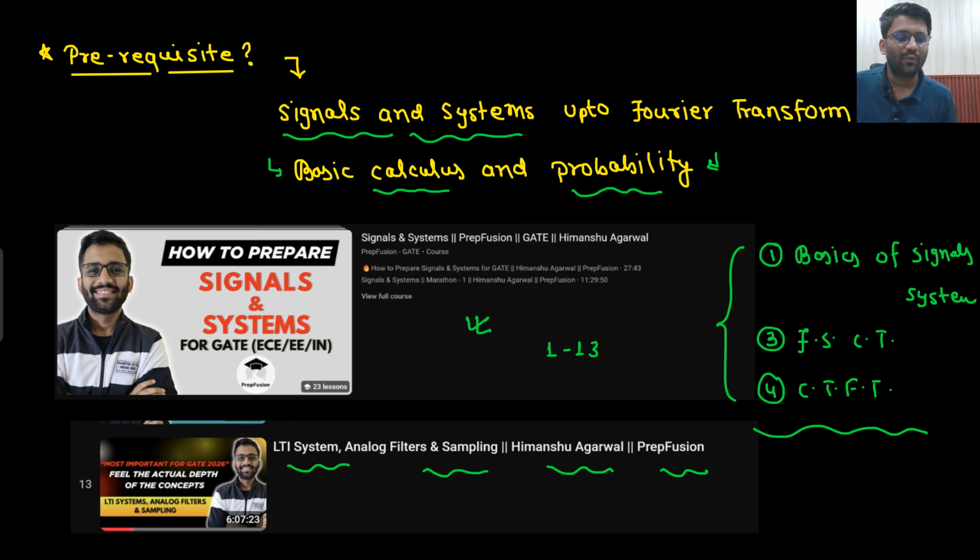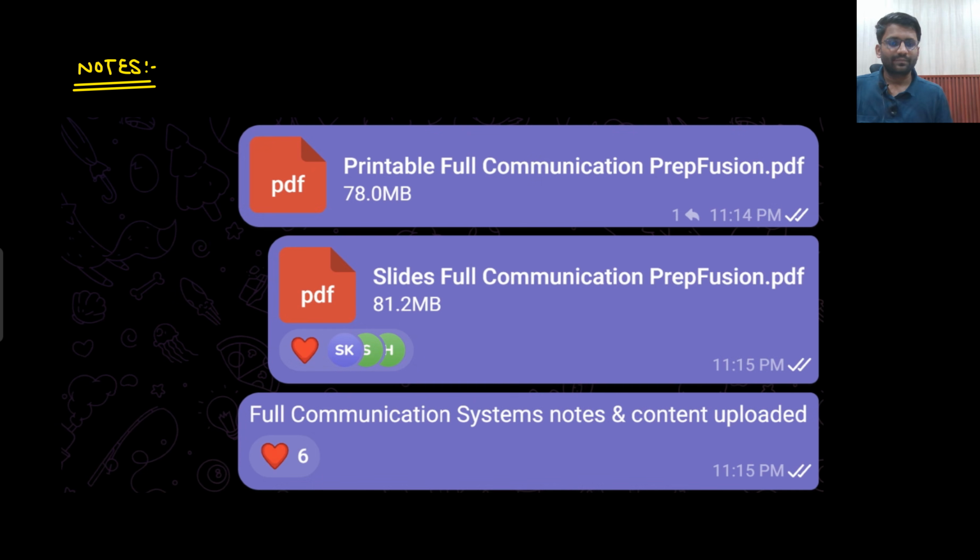So let's get started with how we will study communication system. Sir, what about the notes? So you can go to our Telegram group. Sir, how can I join the Telegram group? In this video, in the description, there will be a link of the Telegram group. There would be written Telegram group and then a link. You can click on that link. You will get into the Telegram group and there you will go to the files section. In the files section you will type printable full communication PrepFusion. You will get this PDF. Slides full communication PrepFusion. You will get this PDF.